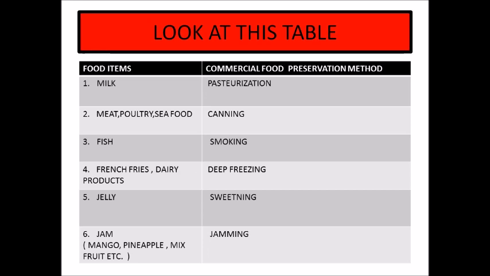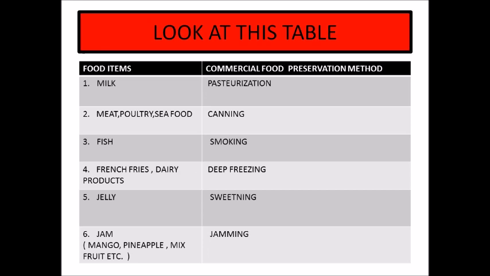Third, we have fish. For fish, the smoking technique is used. This fish is flavorful and can be used for a very long time. Fourth, we have French fries and dairy products like ice creams, yogurts, mishti doi, and many more, which are savored by all the children. How are they preserved? They are kept in deep freezers.